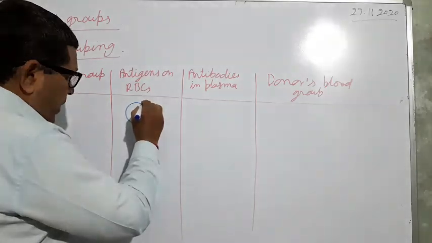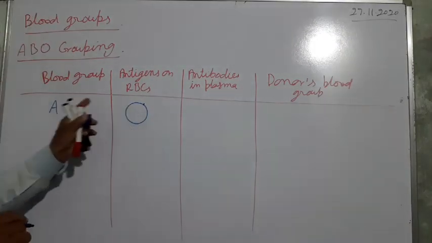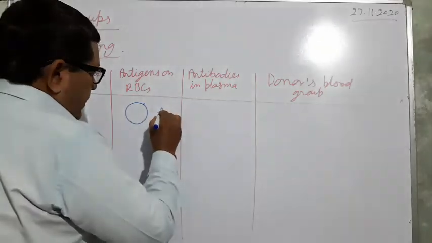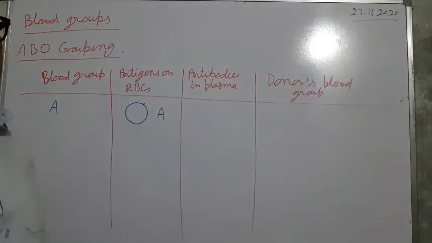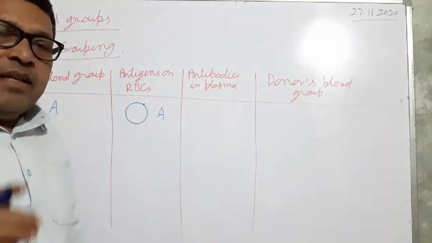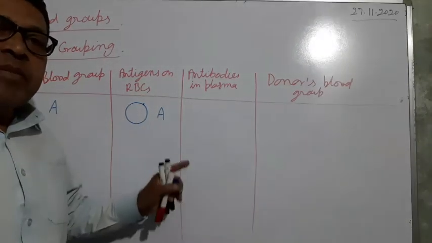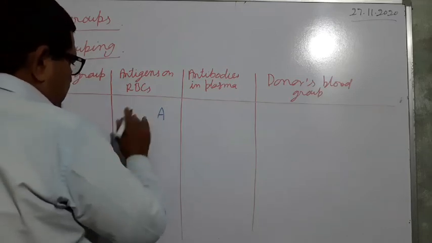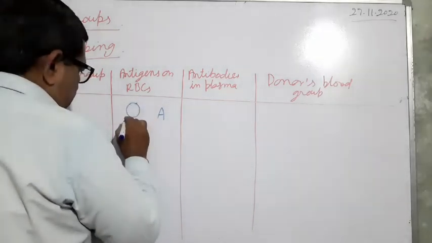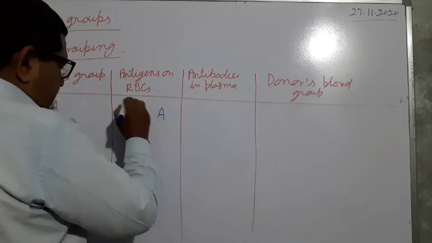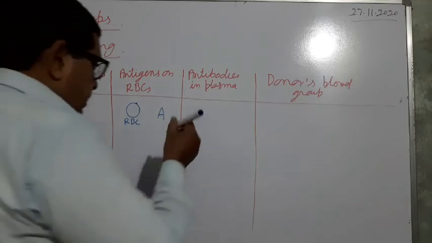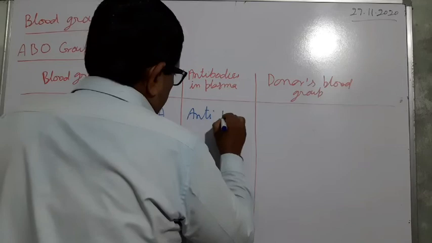On the plasma membrane of the RBC there is a protein, called the A type of antigen, and that is why the name is given as blood group A. RBC contains antigen A, and the antibody present will be anti-B.